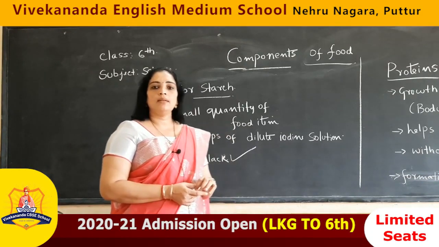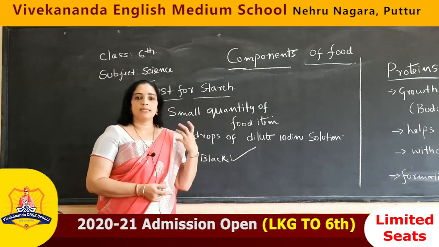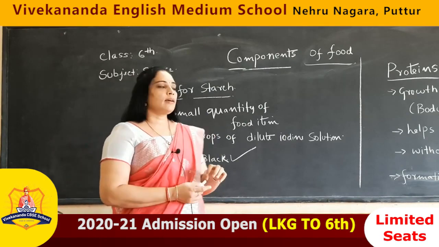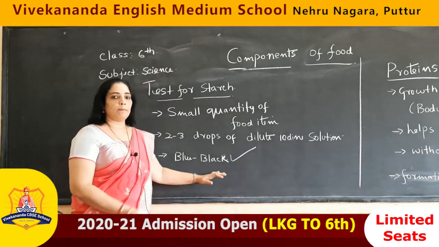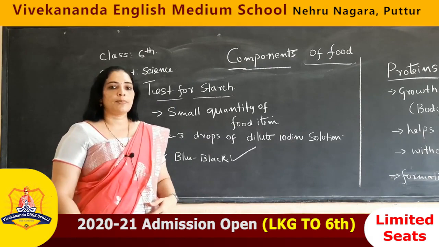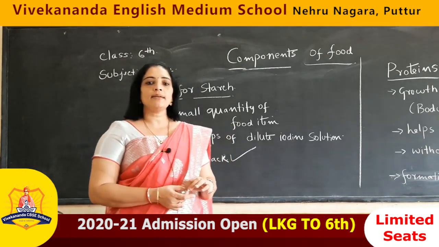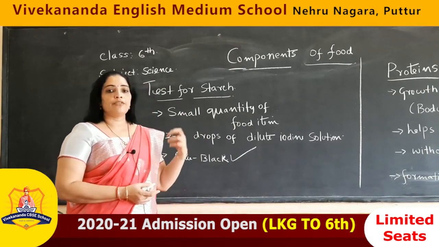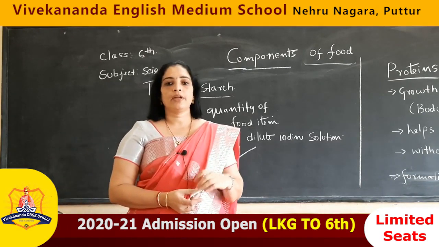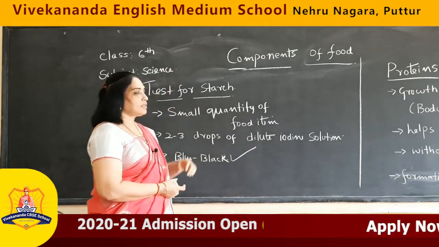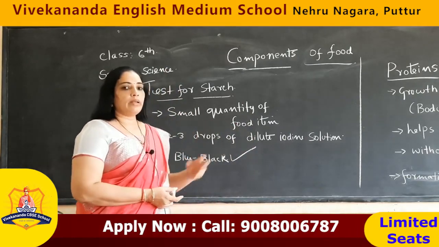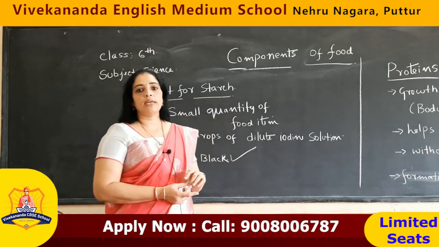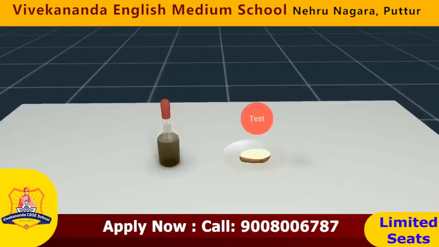When we put 2 to 3 drops of iodine solution on a food sample, if the color changes into blue or black, that means there is a presence of carbohydrates in that food. Like this you can take different food items and test for starch. Here there will be a small video for that activity, please go through it properly.